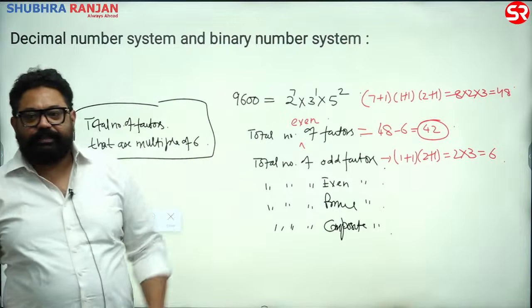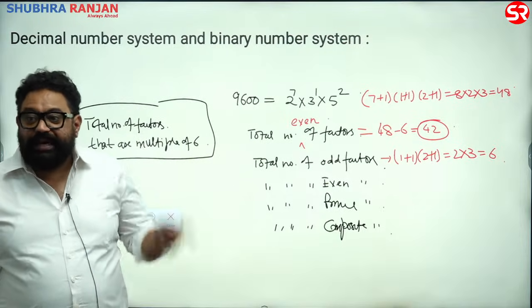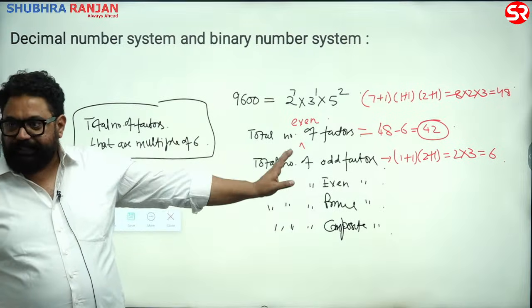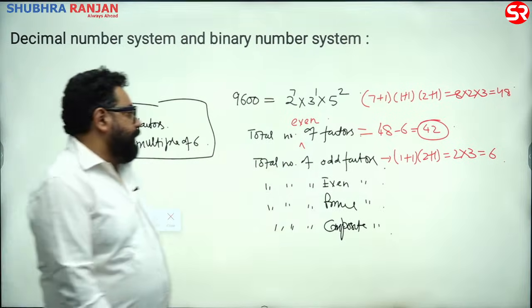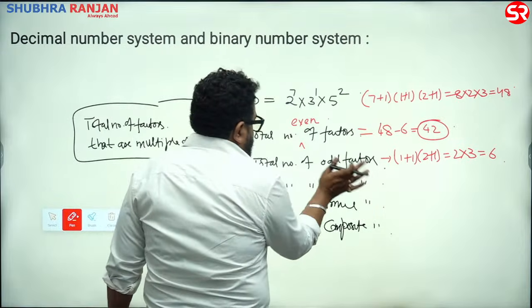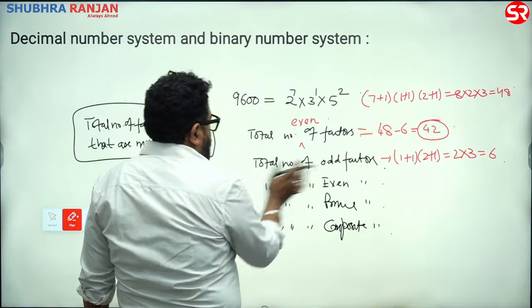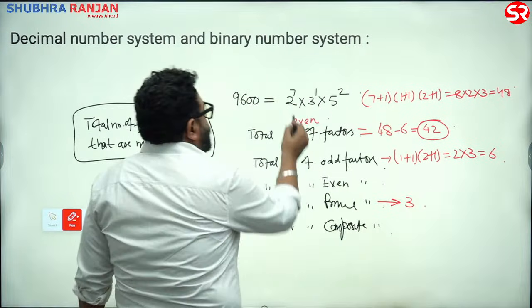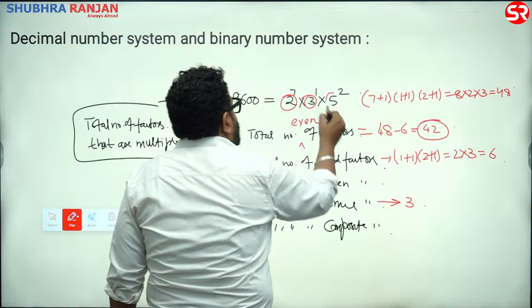Everyone, is it clear? We have done one more even odd. I am expecting even factors this year. Very clearly telling you, I am expecting it. That's the reason I am doing it again and again. Then number of, यार ये तो even तो हो गया था. Number of odd even तो हो गया, ठीक है ना? Number of prime factors 3, isn't it? 3 कौन कौन से? 2, 3, 5.